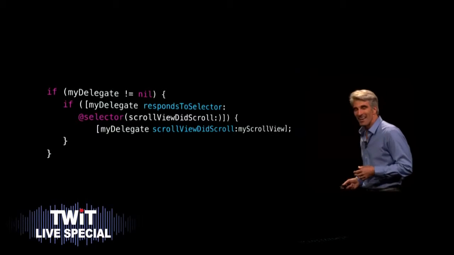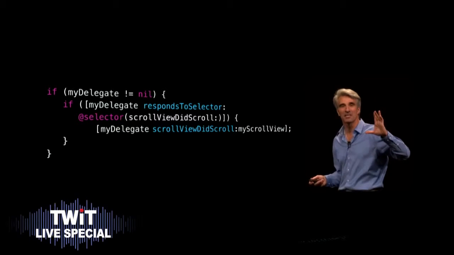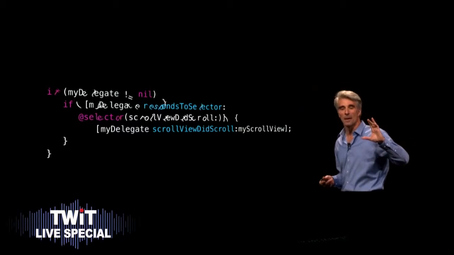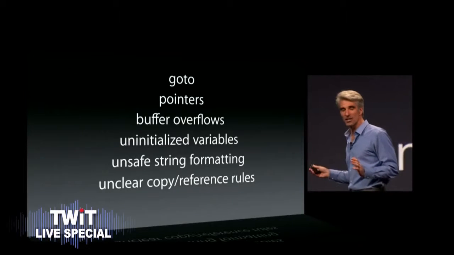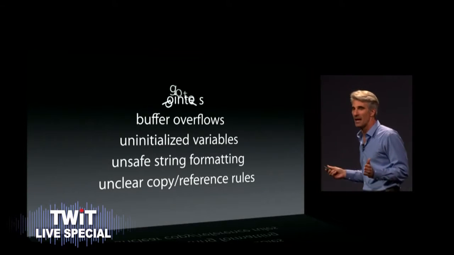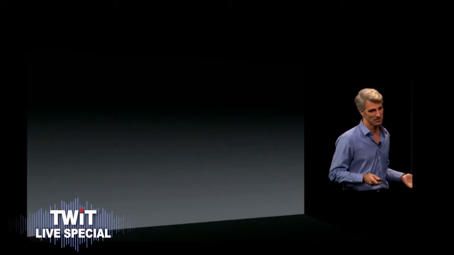With Swift, you're able to reduce a common pattern that you might see in your Objective-C code like this and reduce it to something as simple as this. Oh, okay. And Swift defines away large classes of common programming errors. They just aren't possible. This is smart.